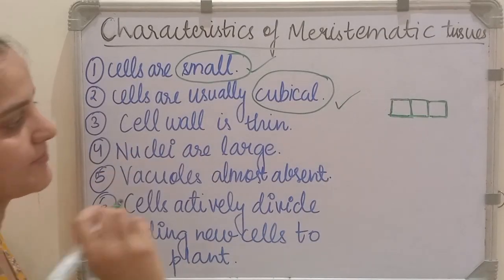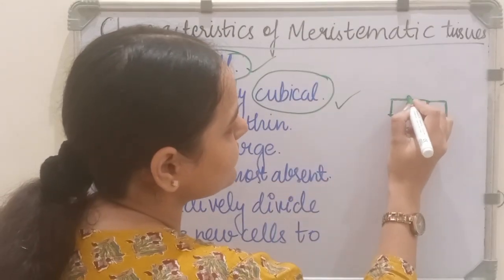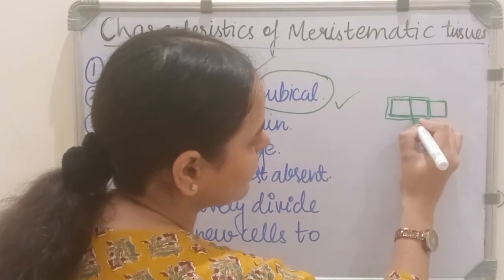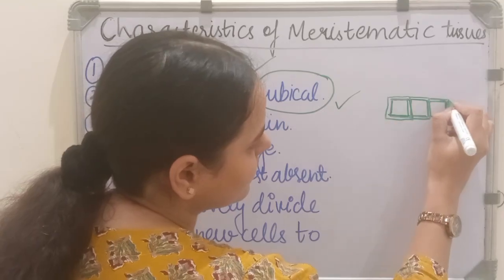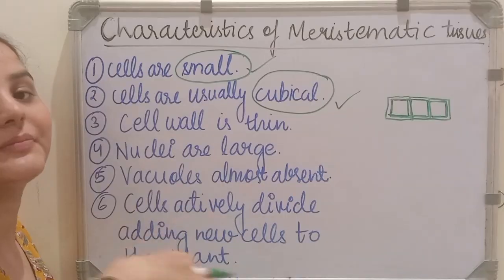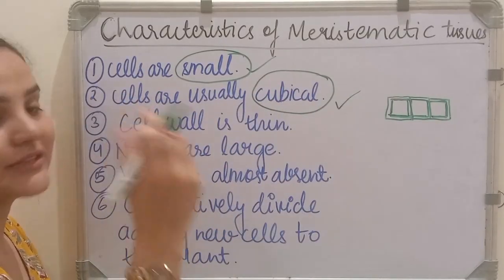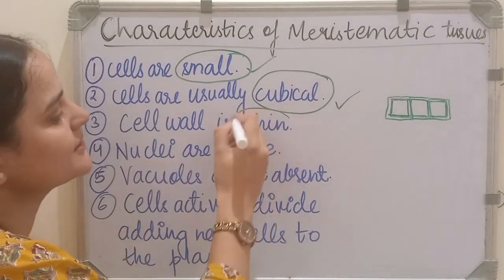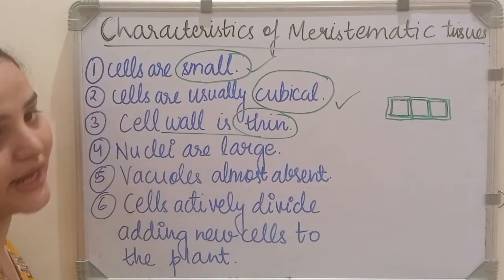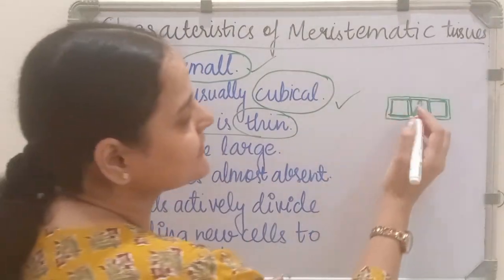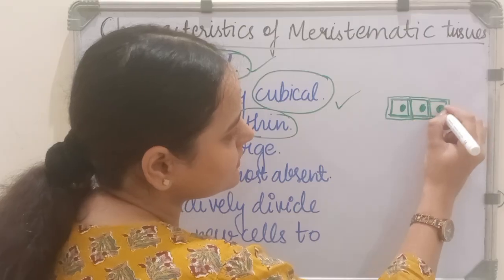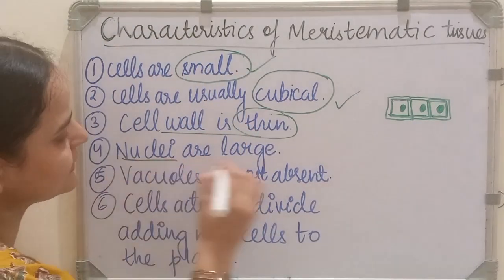Next point: the cell wall is thin. If we draw their cell wall, it is very thin. This is the cell wall. The cell wall is the outer boundary. After the plasma membrane, the cell wall is formed. So the cell wall in a meristematic cell is very thin. Now, nuclei are large. The nucleus which is present in these cells is quite large. This is the nucleus.